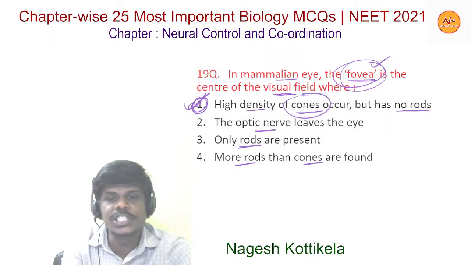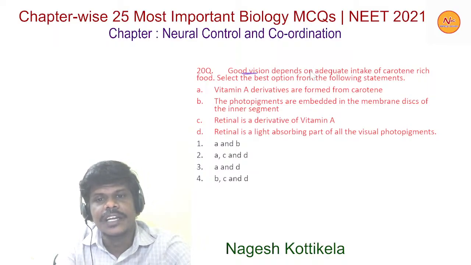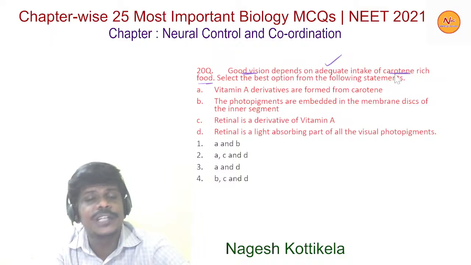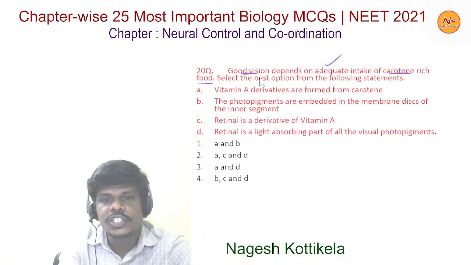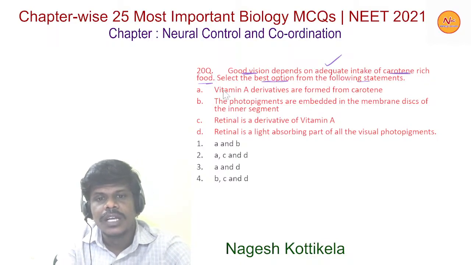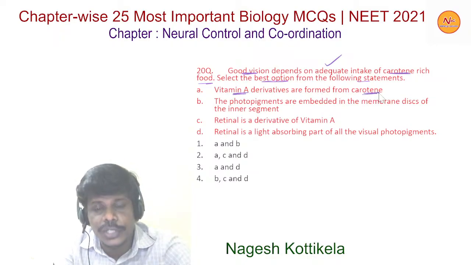Now moving to the next question, question number 20. Good vision depends on adequate intake of carotene rich food. Carotene rich food is a source of vitamin A. Now select the best option from the following statements. A, vitamin A derivatives are formed from carotene.